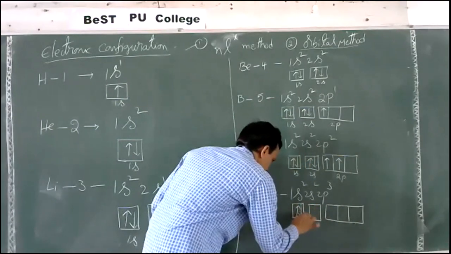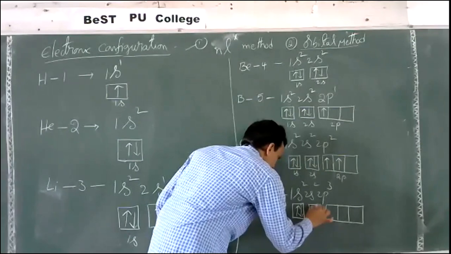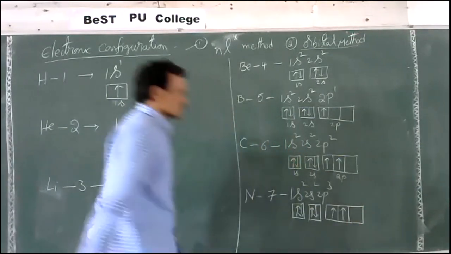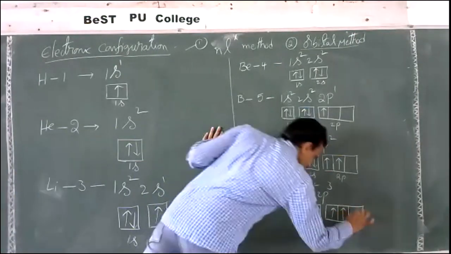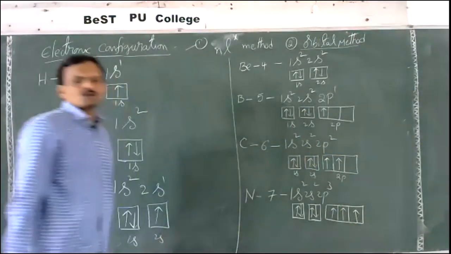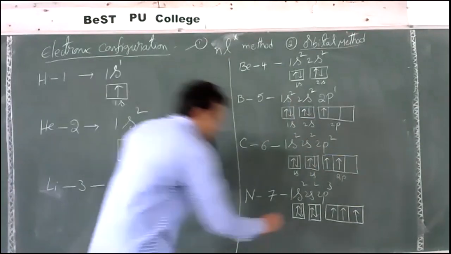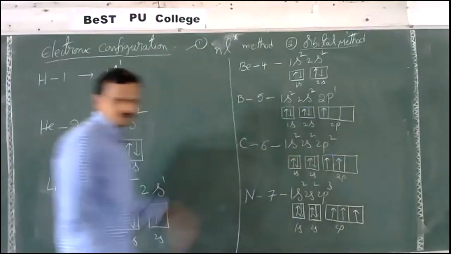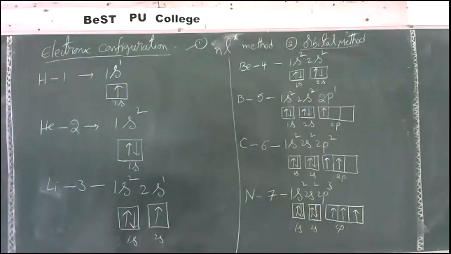So 1s2, 2s2, and 2p3, like this. First we should fill with one electron each. This is 1s, this is 2s, and this is 2p. This is called the orbital method.